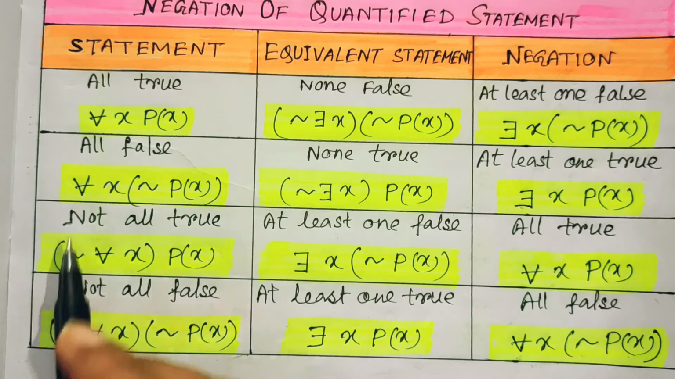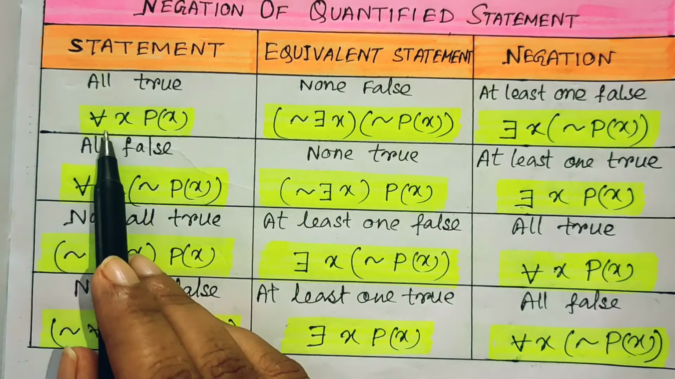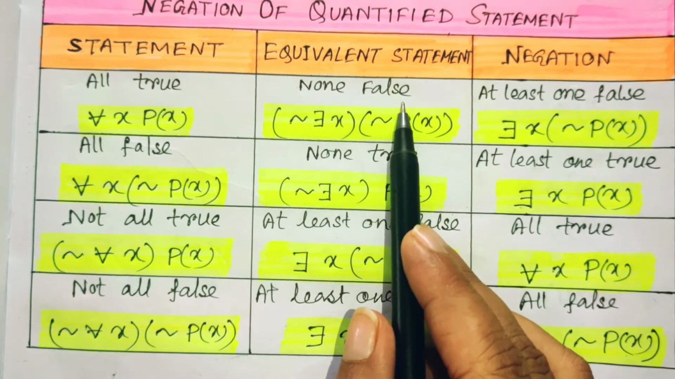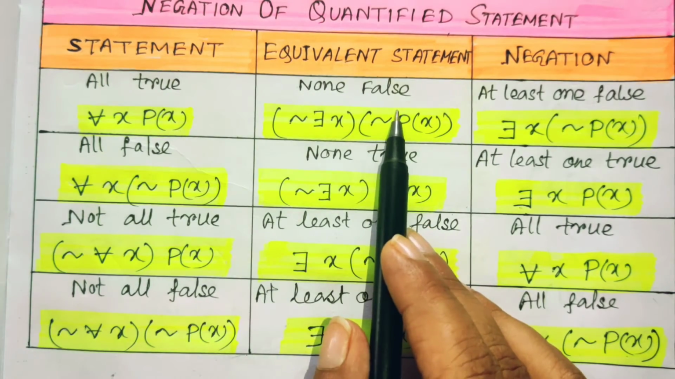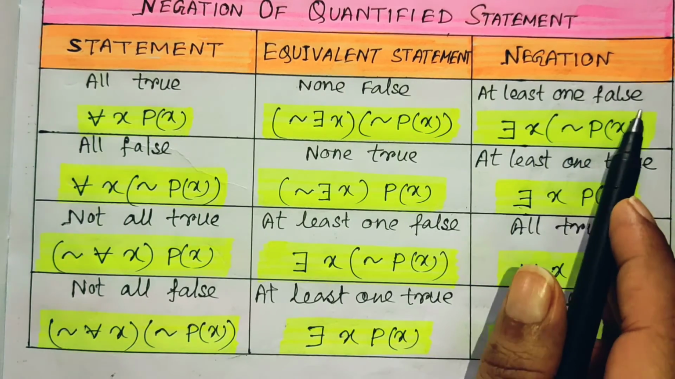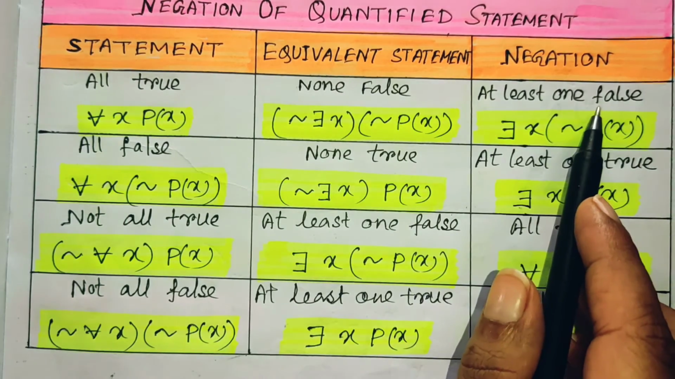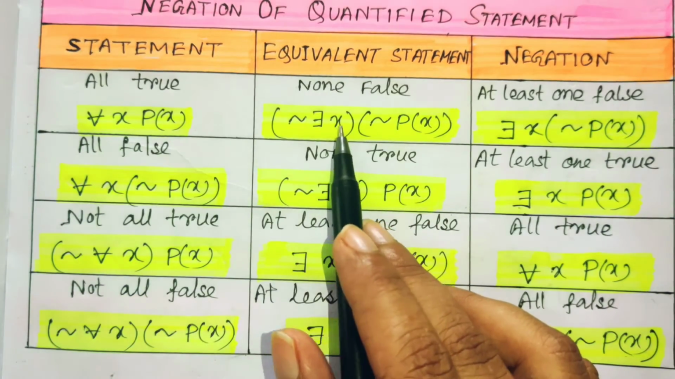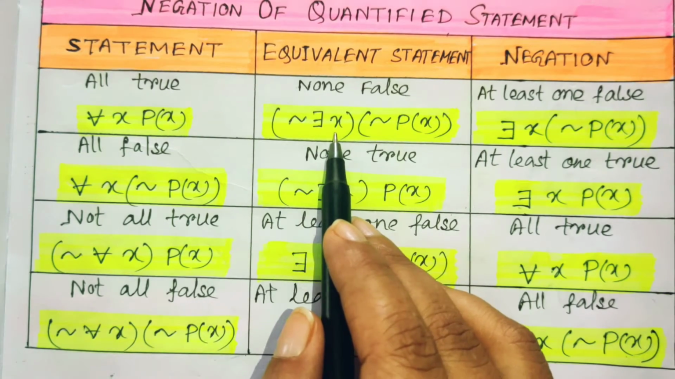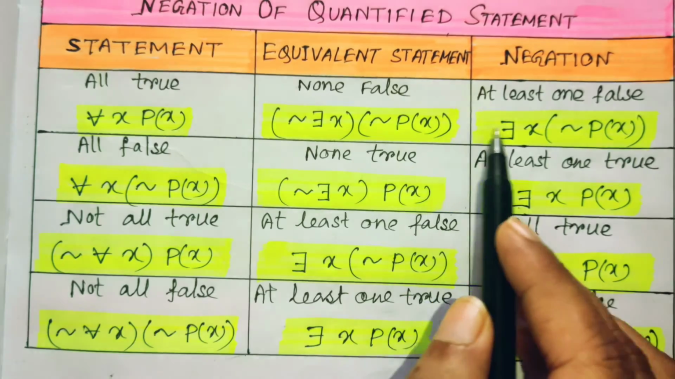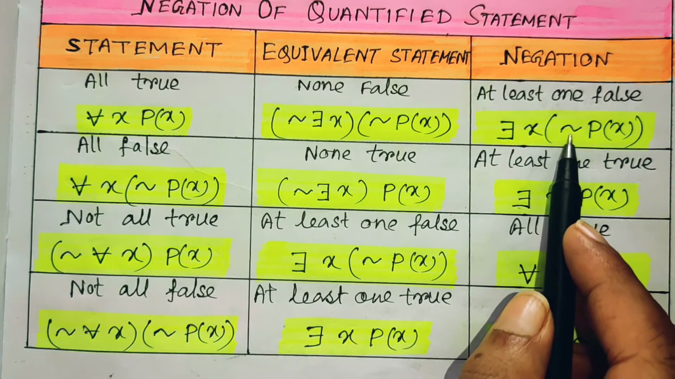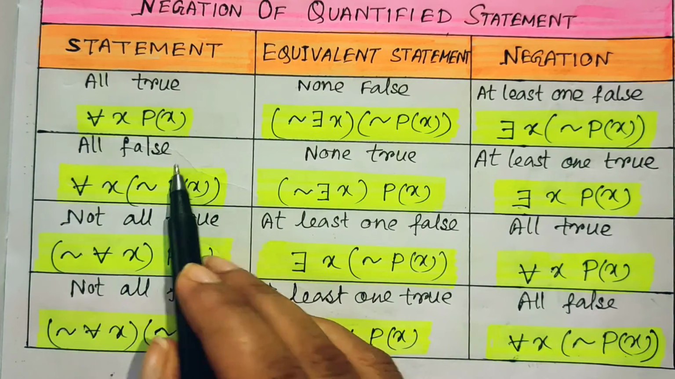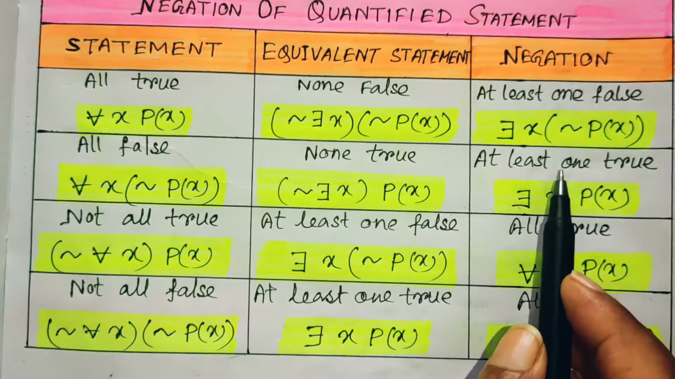So just have a look. If it is given that all true, meaning for all x, P(x), its equivalent statement we can say is none are false. All true means no one is false, and its negation should be at least one false. So just have a look at the symbolic forms. For all x, P(x), we can write the equivalent form as there does not exist x for which not P(x), and the negation is there exists x for which not P(x). Again, if the statement is all false, then its equivalent is no one is true and its negation should be at least one true.